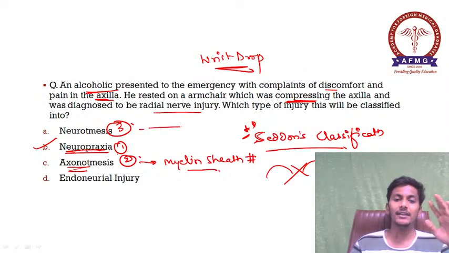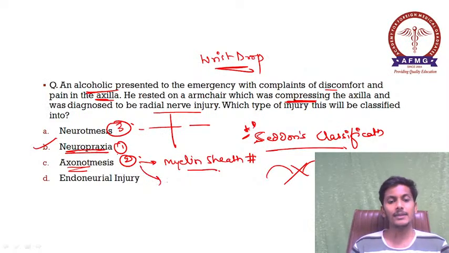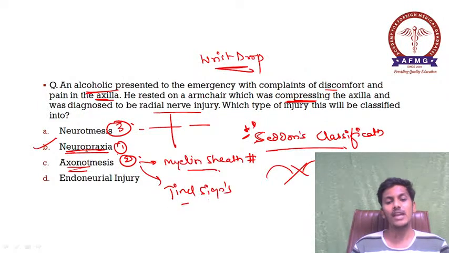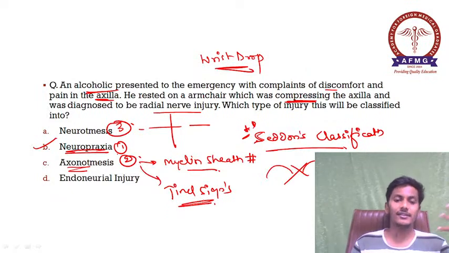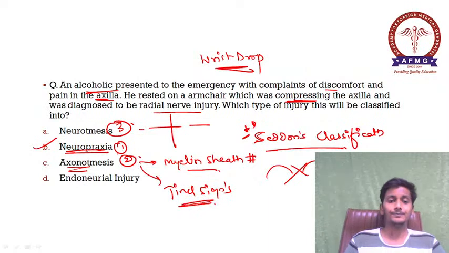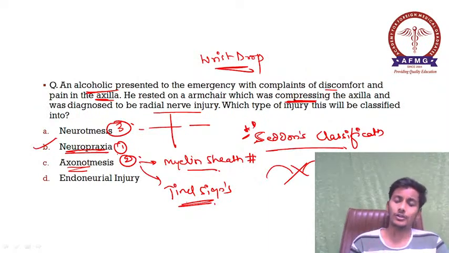In neurotmesis there is complete transection of the nerve. Okay, the nerve is completely gone. And what will happen in axonotmesis? Tinel's sign would be seen. Please remember, this is a very common question which can be asked. Tinel's sign is suggestive of regeneration. Please remember, it is important. It is only seen in cases of axonotmesis, not in cases of neuropraxia or neurotmesis.